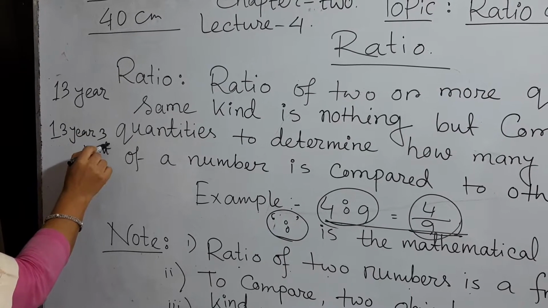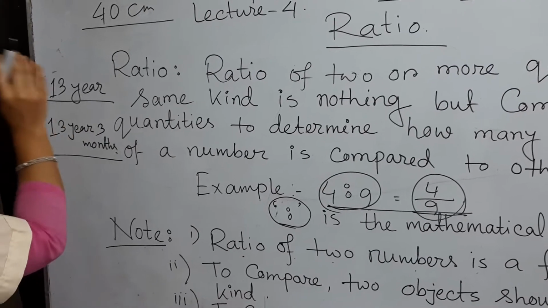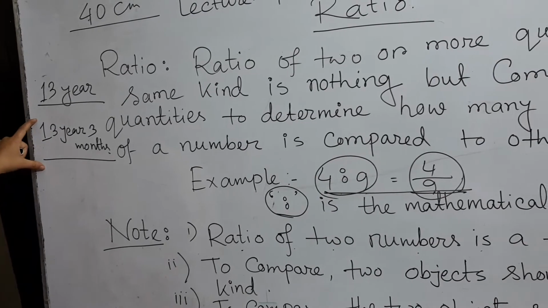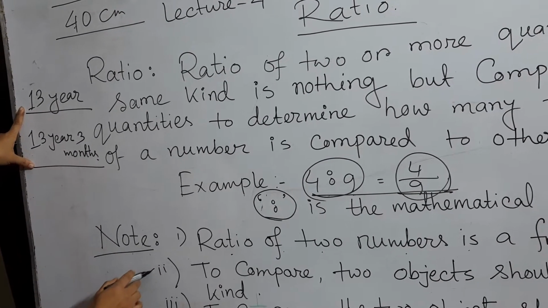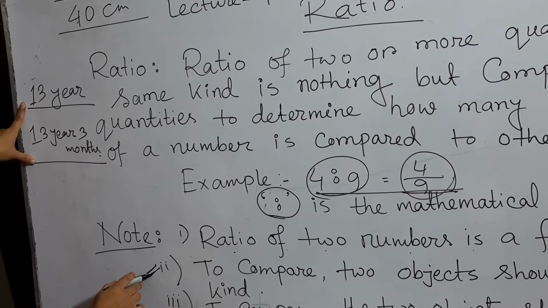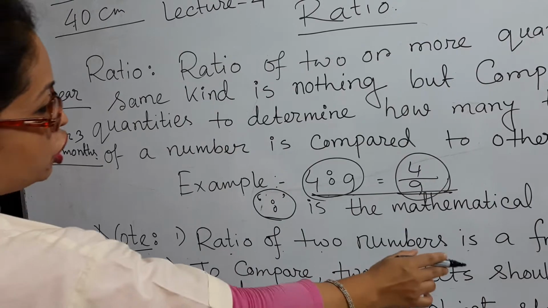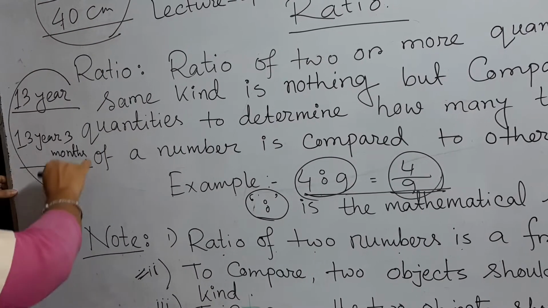Can you make a difference between these two ages? No, because they are the same kind, but they are not in the same unit. Yes students, this is the point. In note number 2, it is written that to compare, two objects should be of the same kind. They are the same kind.